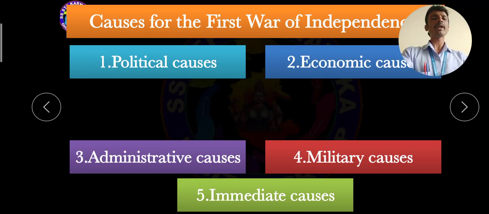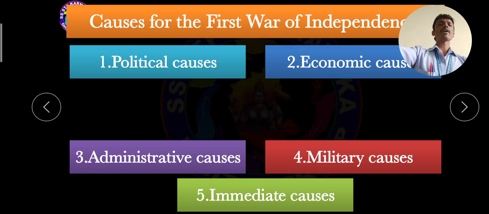The first one is political cause. Second one is economic cause. Third one, administrative cause. Fourth one, military causes. And the fifth one is immediate causes. So these are the main and very important reasons or causes for the first war of Indian independence.